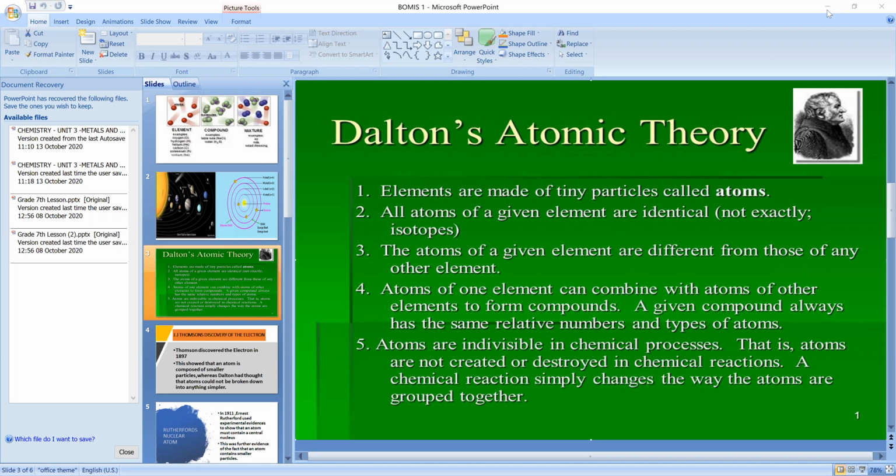Invention is different from creation now, Vayomini. What is the difference between invention and creation? Can you give me an example? See, invention is something which you invent. It is already there in the atmosphere, it is already there in the universe, and you have invented it. But creation is different.